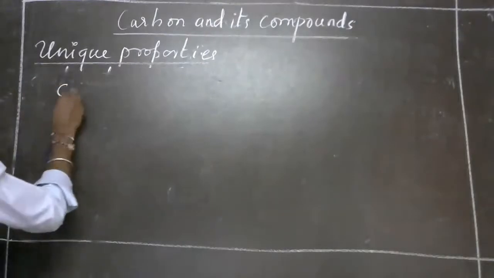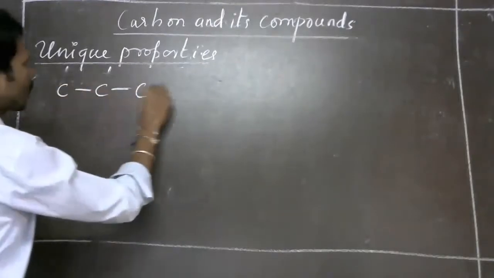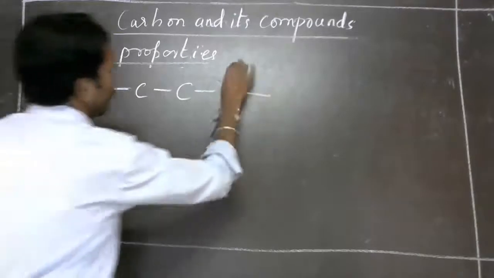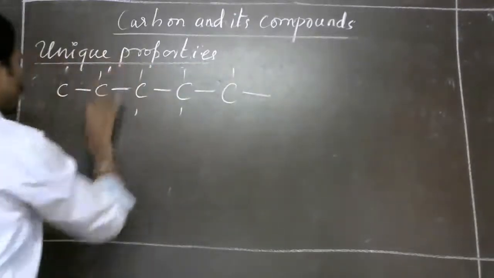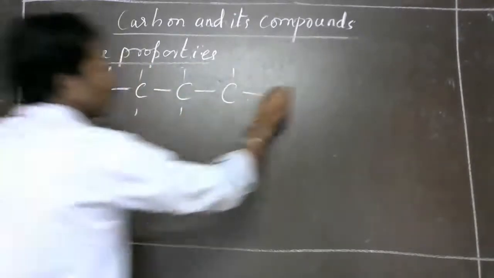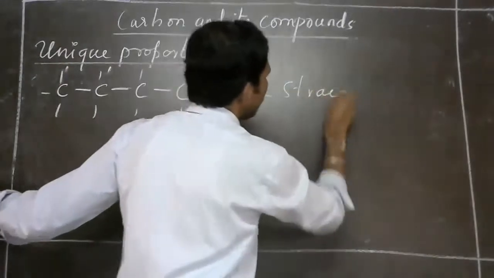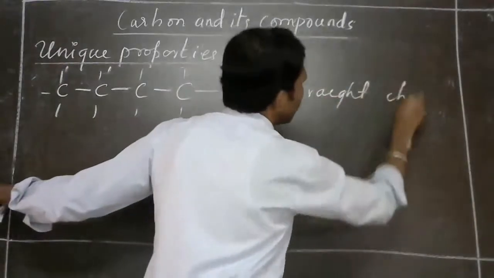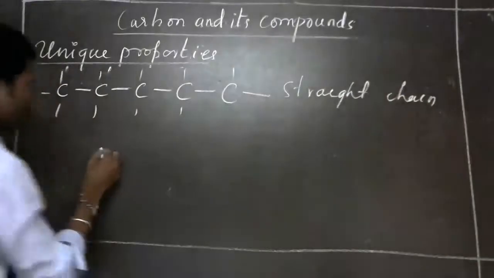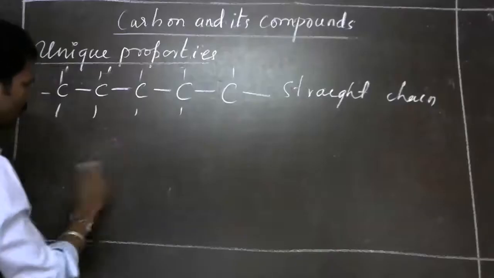Say carbon. So this forms a straight chain. You can have a branched chain also.